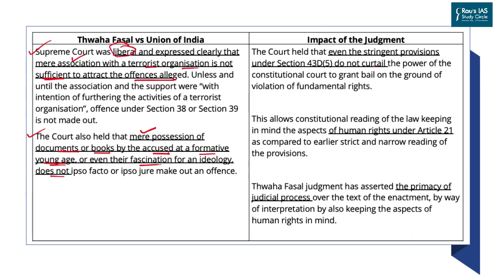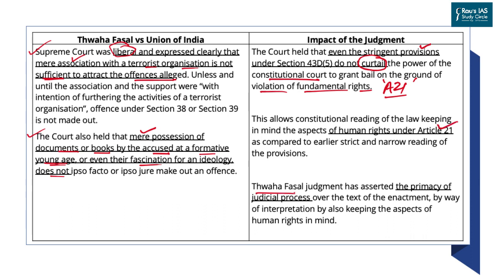This judgment proves that even the stringent provisions, the hardcore laws of the country, cannot restrict or curtail the power of the Constitutional Court. That means the Supreme Court can interpret any law of the country if it goes against the fundamental rights. And here the fundamental right under Article 21, the right to life and liberty, is important.